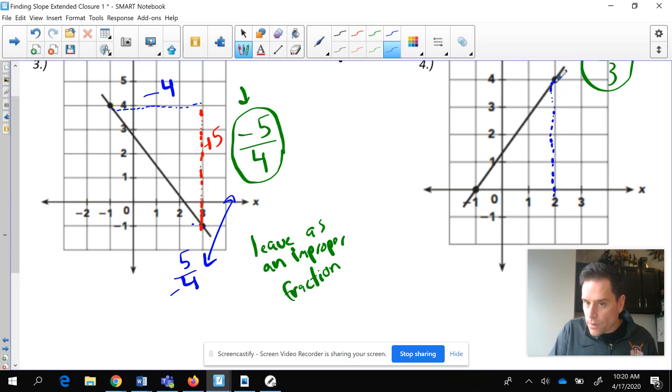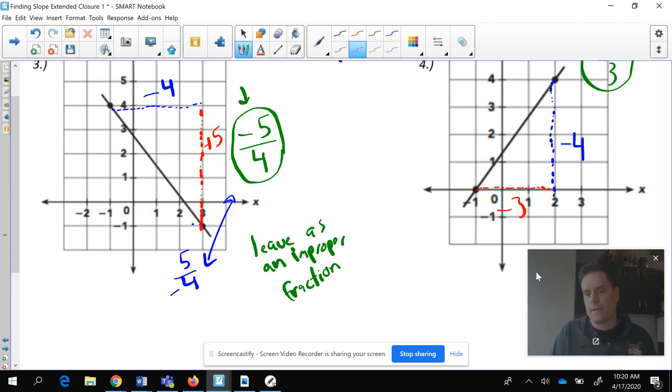Doesn't that give you a negative number? -1, -2, -3, -4. That's a -4, right? That's a negative. And then we go from here to here. Isn't that a negative as well? -1, -2, -3. Isn't that a -3?